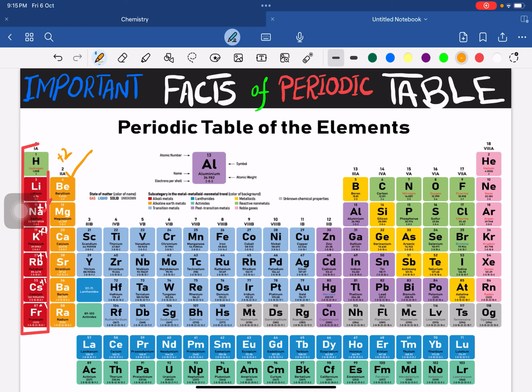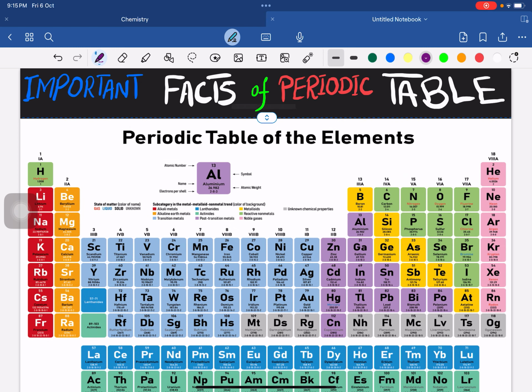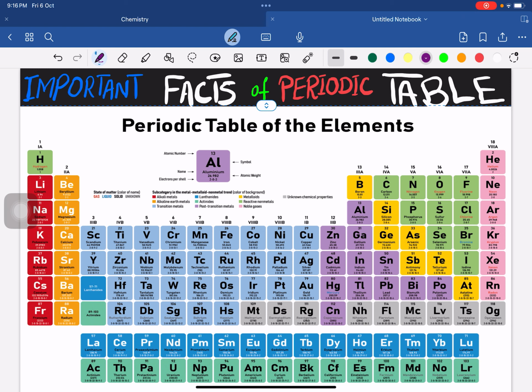Be has positive 2, Mg has positive 2, Ca has positive 2, and the rest are also positive 2. Oh sorry, boron is actually in group number 3, and here it is mentioned as well, you can see.